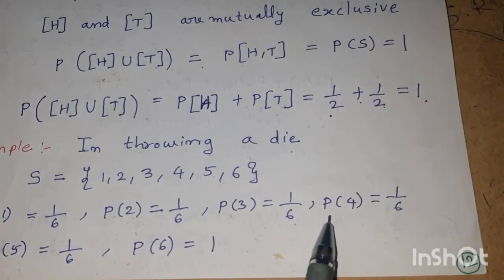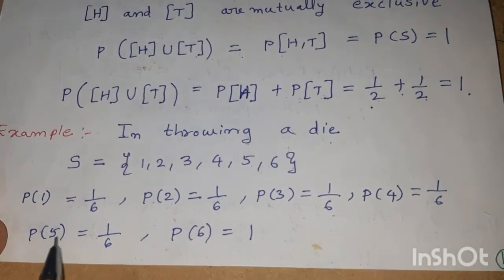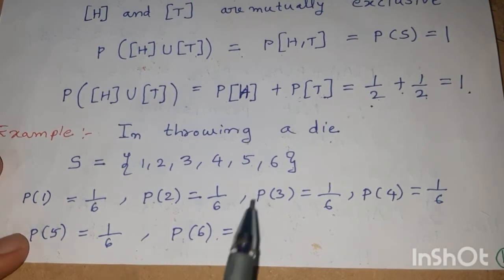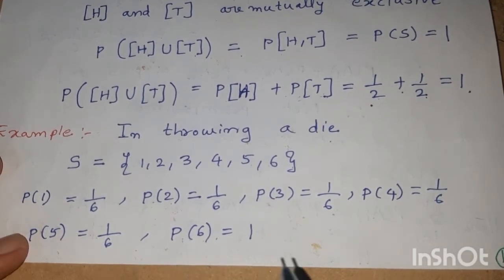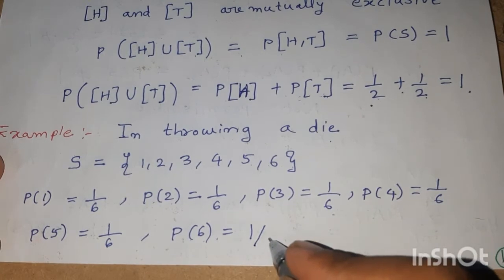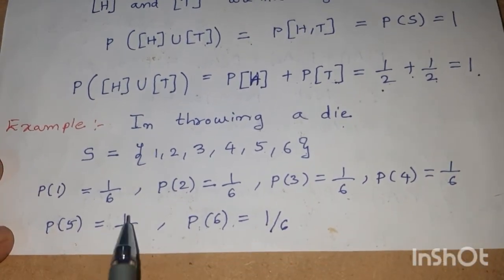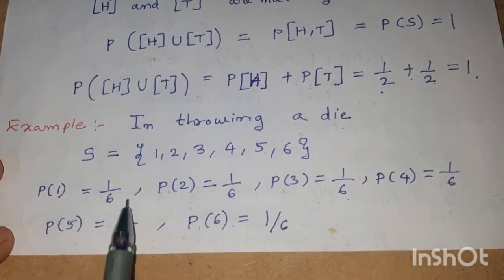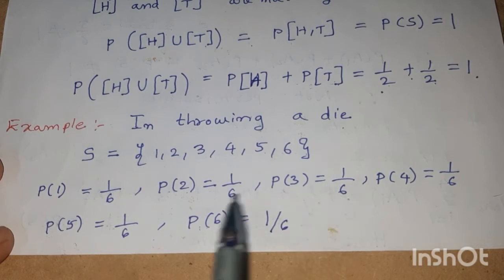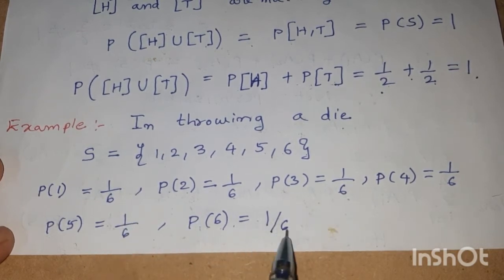Similarly P of 4 is 1 by 6, P of 5 is 1 by 6, P of 6 is also 1 by 6. Therefore you can observe that all the probabilities are the same, that is 1 by 6.